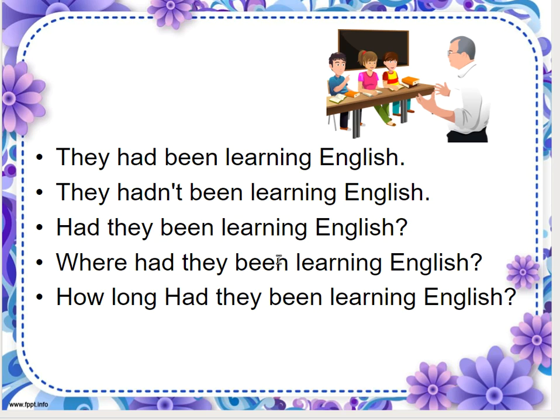And also, you should be able to add question words like where, when necessary before these questions. For example, where had they been learning English? How long had they been learning English? So, when you can do that comfortably, moving between the positive sentence, negative sentence, and question forms, then you have understood this tense correctly. So try to form sentences like this and you become proficient in this tense.